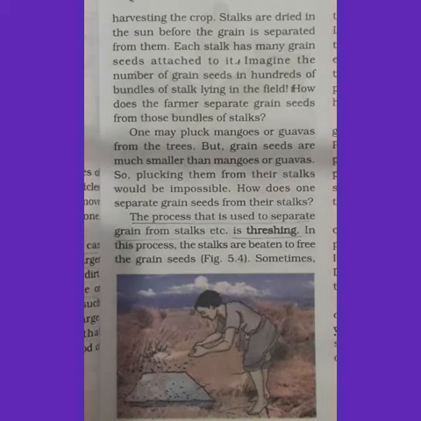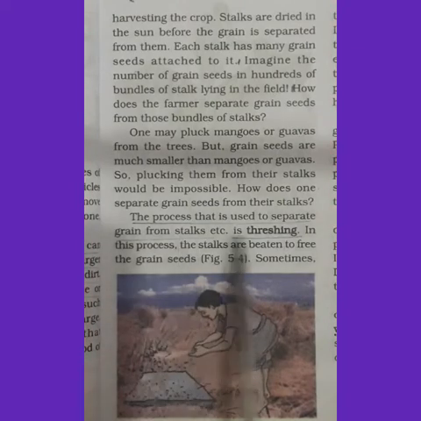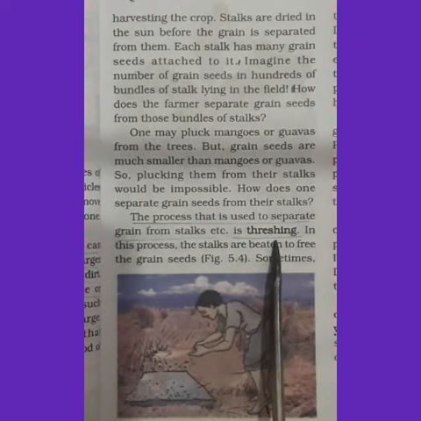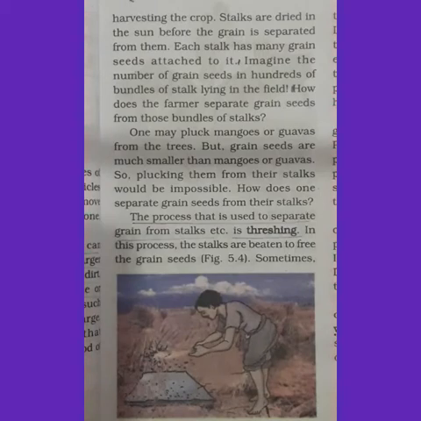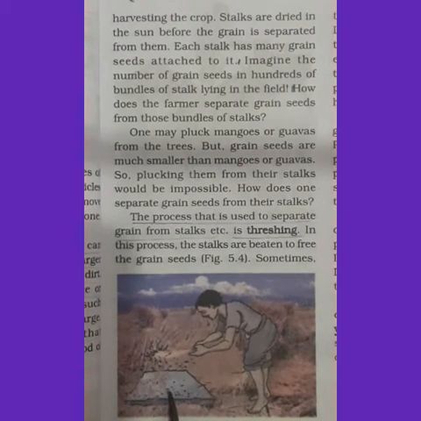So, threshing is the best method. What is threshing? The process that is used to separate grains from stalks is known as threshing. In the process, the stalks are beaten to free the grain seeds. They are beaten on a hard surface.